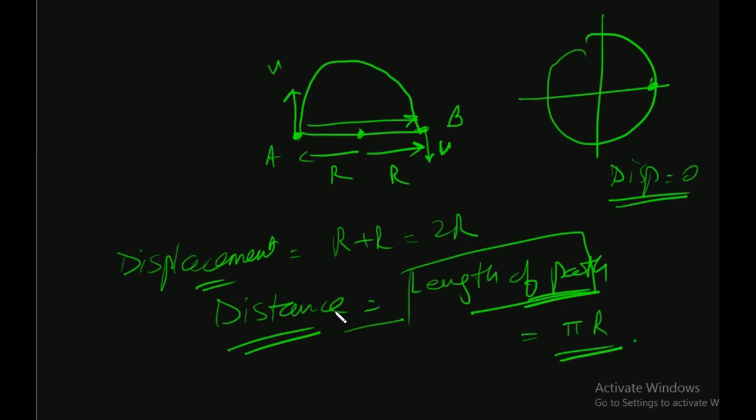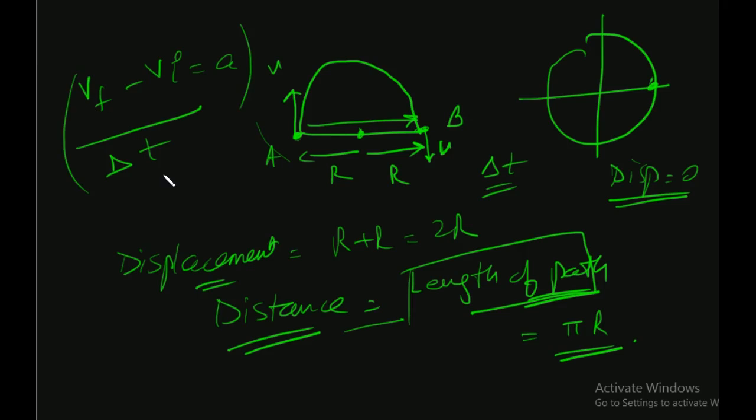Okay. Now I want to know what was the acceleration during the whole process. What was the acceleration of the particle? So you see, acceleration in the time interval. For example, if the time interval was delta t of the particle, what was the acceleration? You see, final velocity minus initial velocity gives the, you see, Vf minus Vi by t. This is the acceleration. Alright. This would be the acceleration during the whole time t.